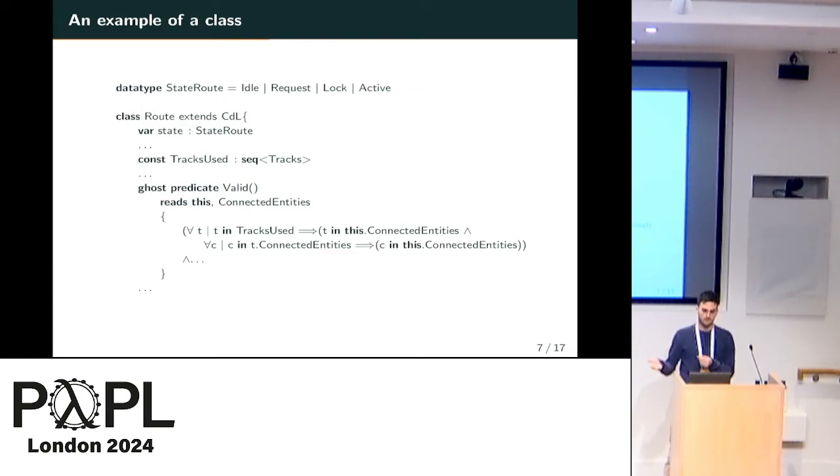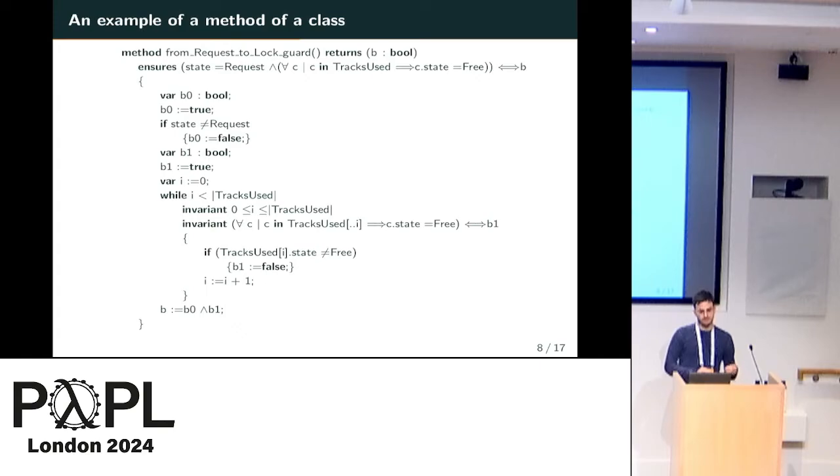the connected entities, and moreover, all the entities connected to the tracks are also connected to the root. So we have this cascade effect in connection in the logic. And the idea is to have for each transition of the root class in the state machine, we have two methods in Dafny, one method for the guard and one method for the effect.